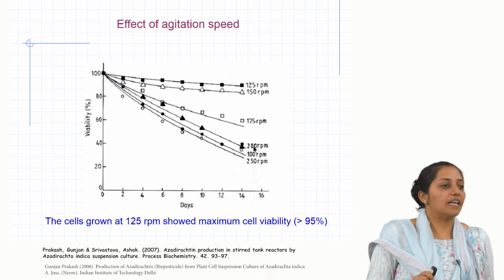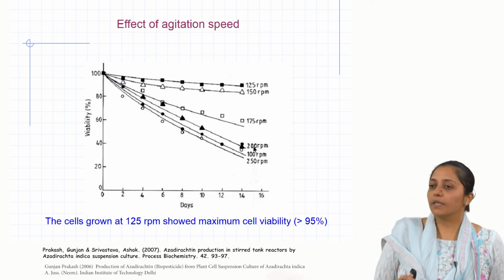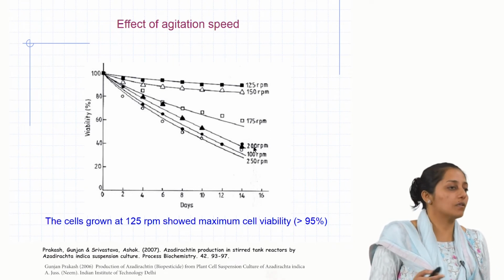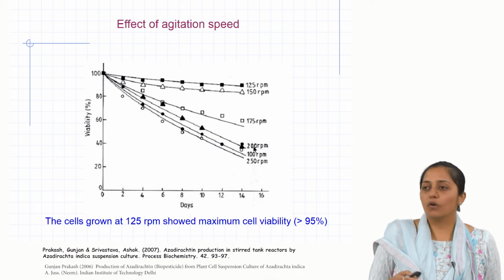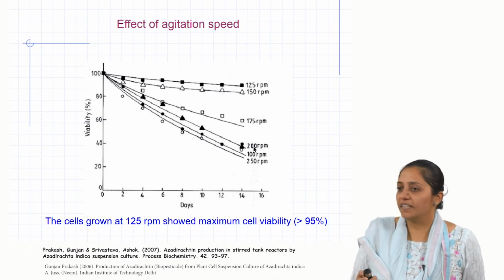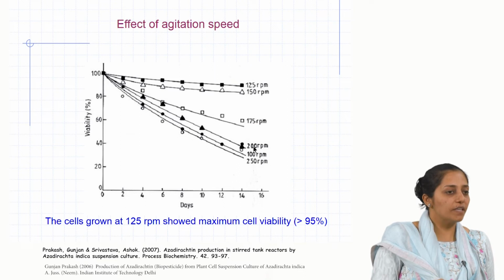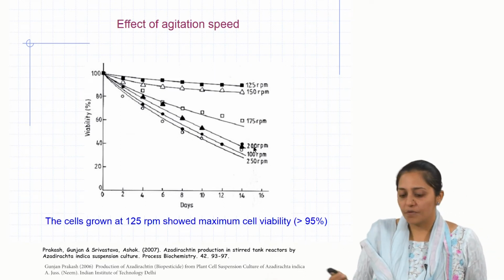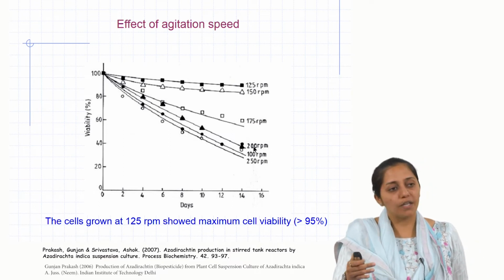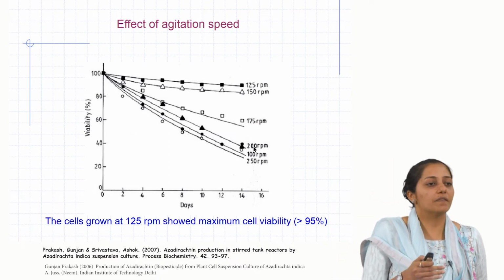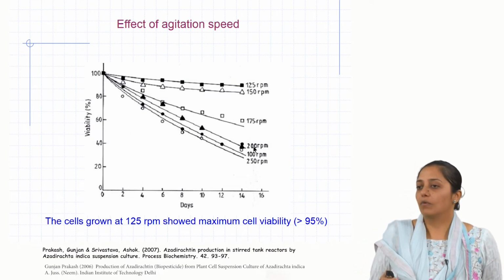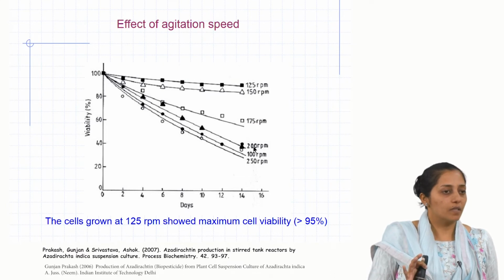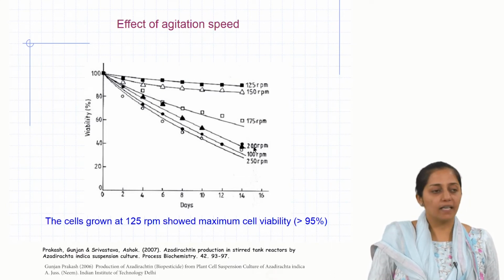Then they did agitation speed study. Now, what is important? Although mass transfer I said with agitation would improve, the effect on the viability is also crucial to see the overall effect on the productivity or titers. So, they did a kinetic study in which they saw how the biomass is changing with time with increased RPM. If you can see the plot, beyond 125 RPM, the viability of the cell started going down. So, 125 RPM was found to be the optimum speed for maintaining the viability.